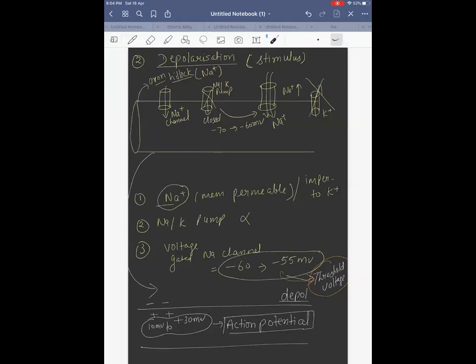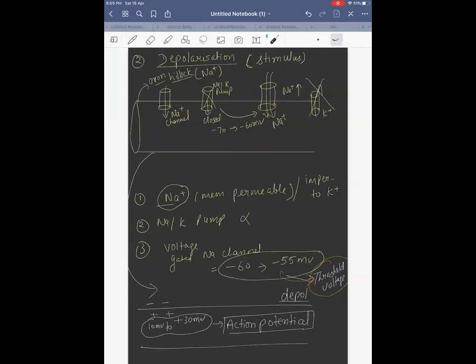Cool. So threshold is your minimum voltage. Threshold is the minimum voltage which is required to open the voltage gated sodium channel. If this is not there, your voltage gated sodium channel will not open, which means positive charge will not come inside. So if positive charge does not come inside, the membrane will never become depolarized. You require more positive inside, then only it will become positive inside. That is your threshold voltage.